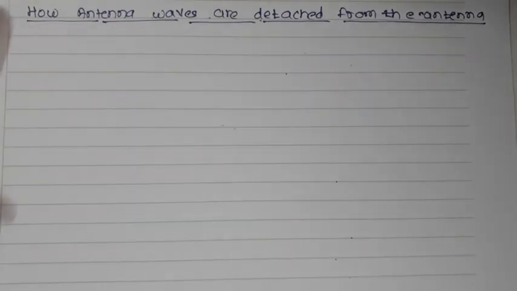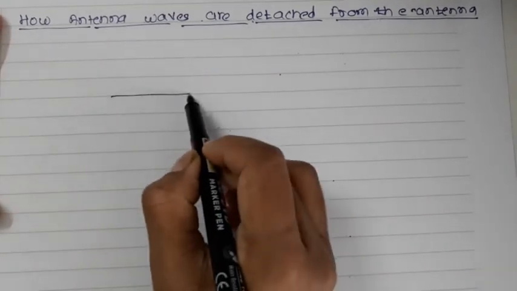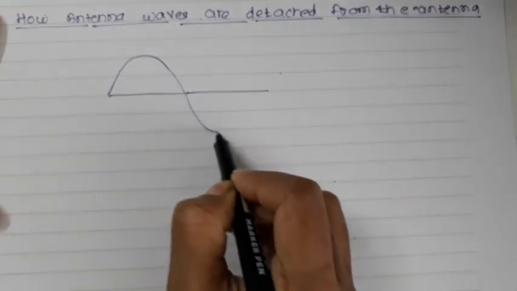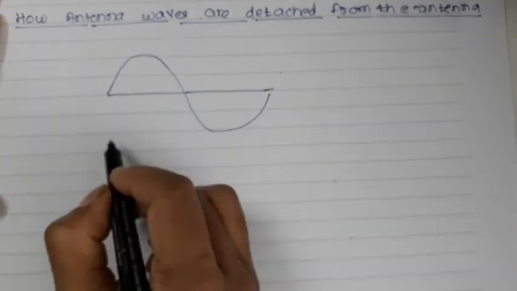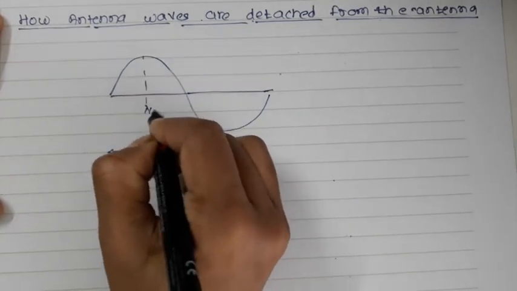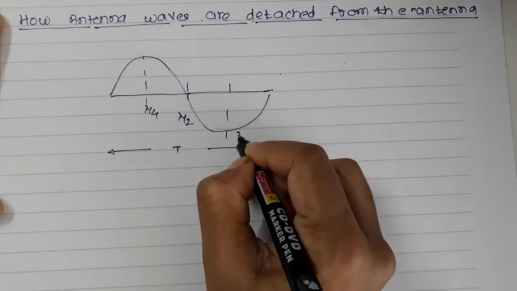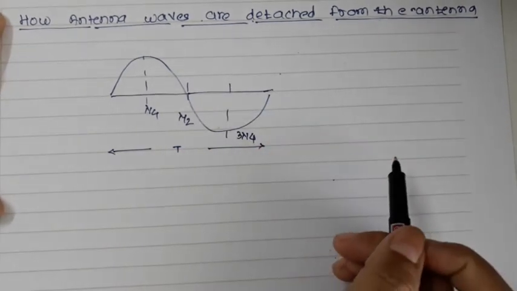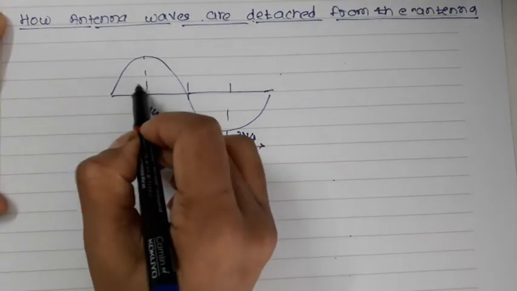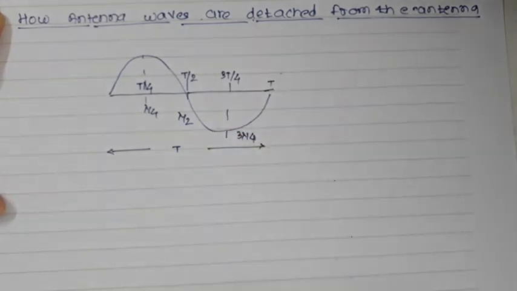So when we are talking about the dipole antenna, whatever input we have given to that dipole antenna, I'll assume this is the input, the sinusoidal wave which I am applying. So this complete cycle will be called the time period T. This will be called lambda by 4, this will be lambda by 2, this will be 3 lambda by 4, and this will be lambda. And if you talk about the time, it will be T by 4, T by 2, 3T by 4, and this will be the complete T.